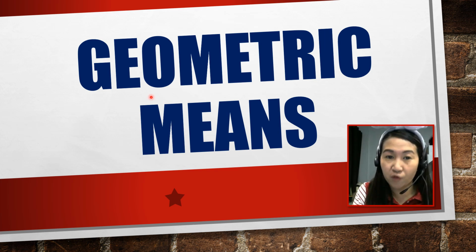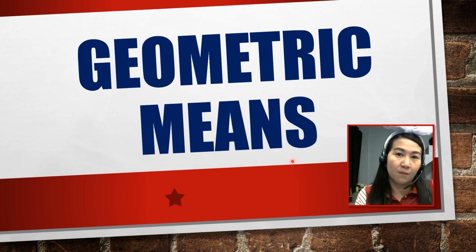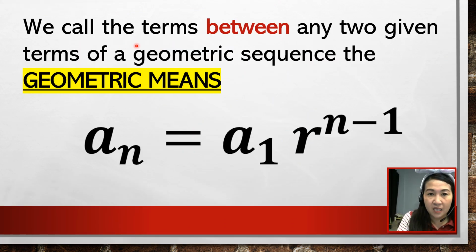Let's start first with the geometric means. So let us define what we mean by geometric means. Geometric means, these are the terms between any two given terms of a geometric sequence. So again, your keyword for geometric means is the terms that are between.